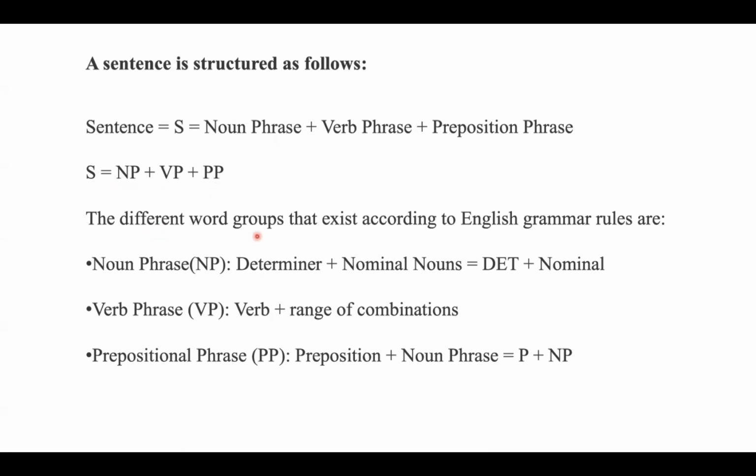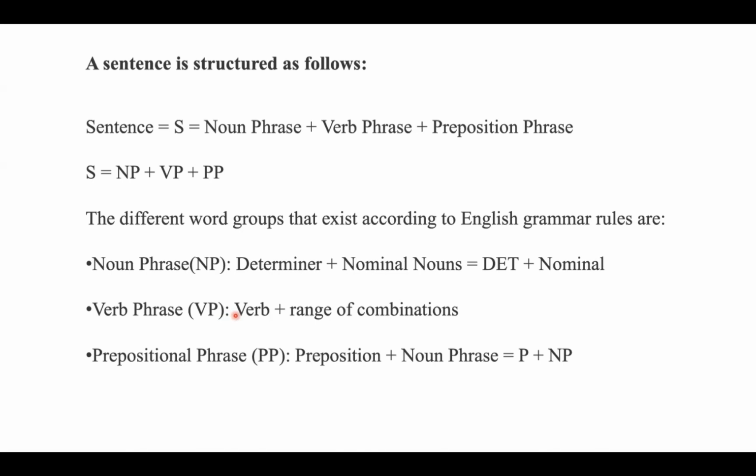The different word groups that exist according to English grammar rules are classified like this. If a phrase has a combination of determiner plus nominal noun, then it is considered a noun phrase.